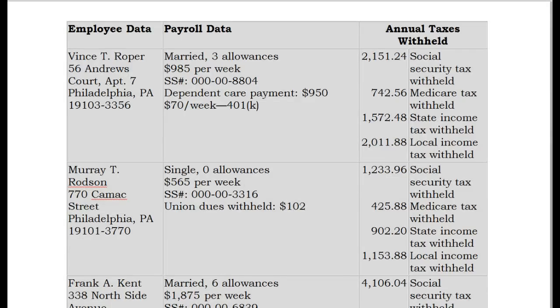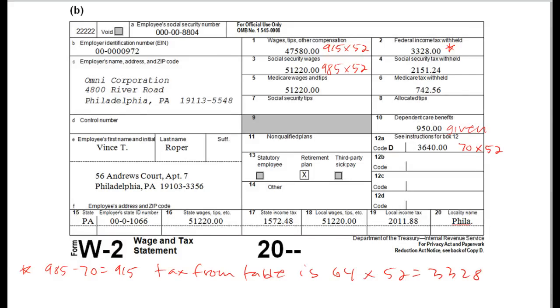Okay, our next employee is Vince Roper. Married, 3 allowances, $985 a week, he has a dependent care payment of $950 and a 401k of $70. So the total compensation that's going to be taxable is his $985 minus the $70 401k, $915. So $915 times 52.